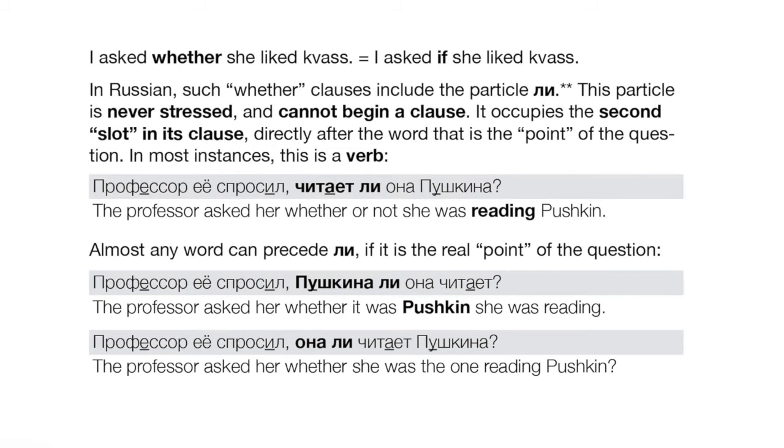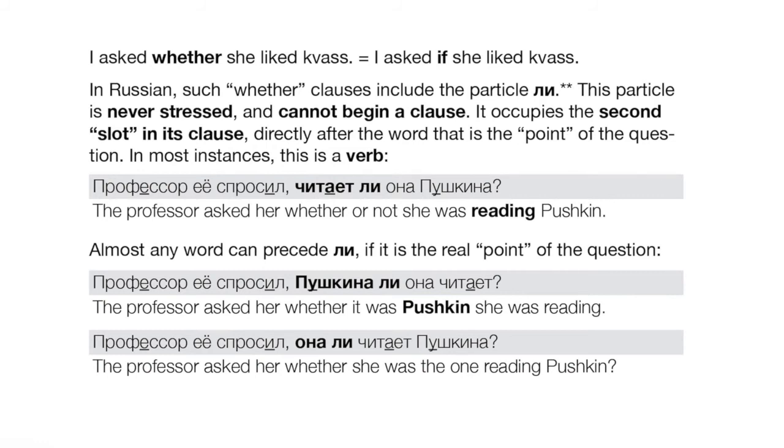Профессор ее спросил, Пушкина ли она читает? Or, профессор ее спросил, она ли читает Пушкина? Right? Is she the one reading Pushkin? We know someone's reading Pushkin, but is she the one or is it someone else? In that case, она is the point of the question. That comes first, followed by li.